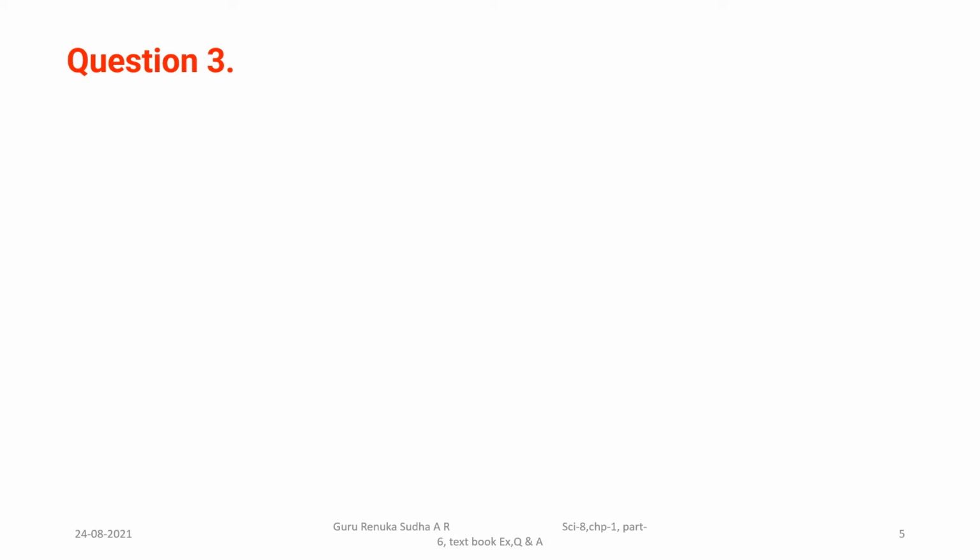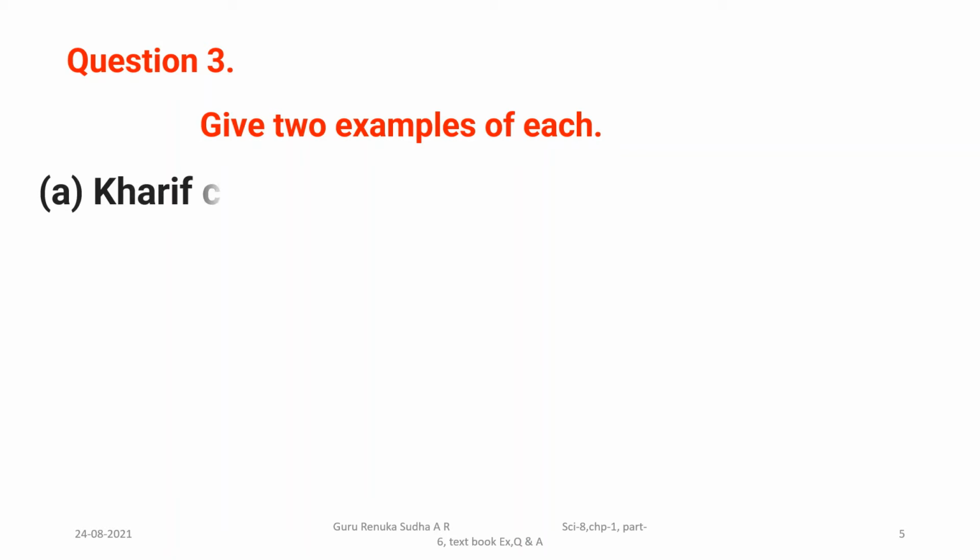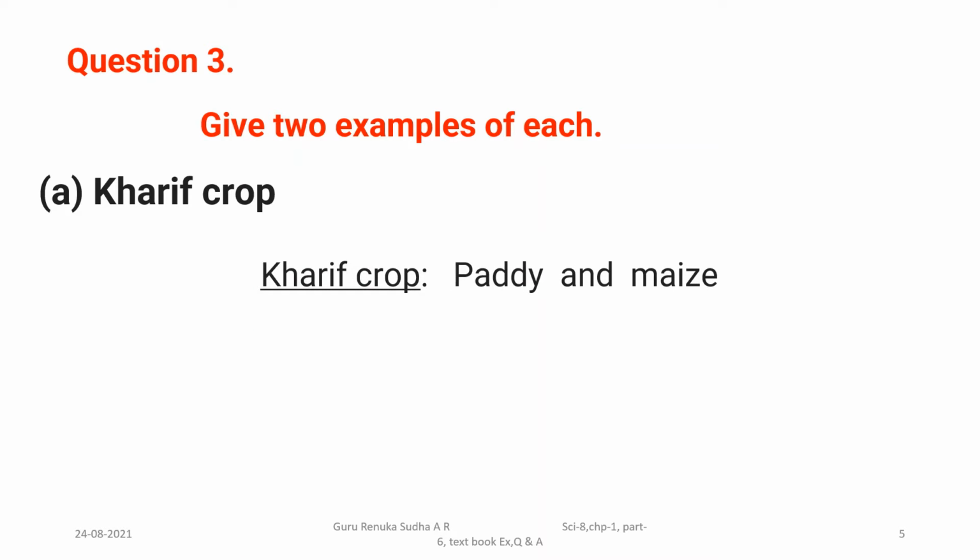Next, let us move to the third question. They are asking us to write two examples for these different types of crops. First one is Kharif crops. For that, we have already recalled and answered in the match the following question, the second question. So paddy and maize are the best examples for Kharif crops.